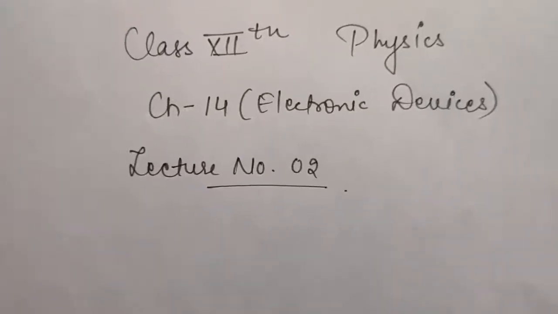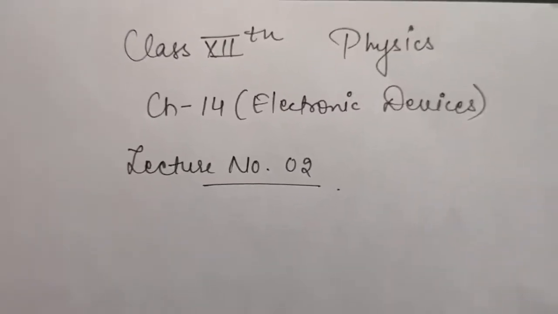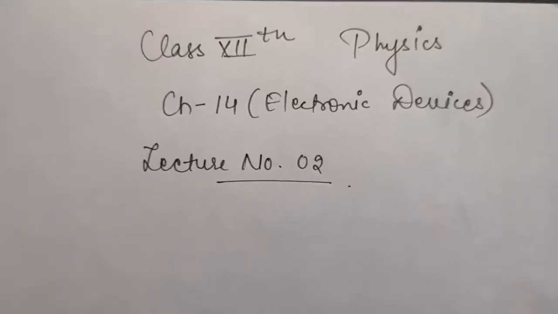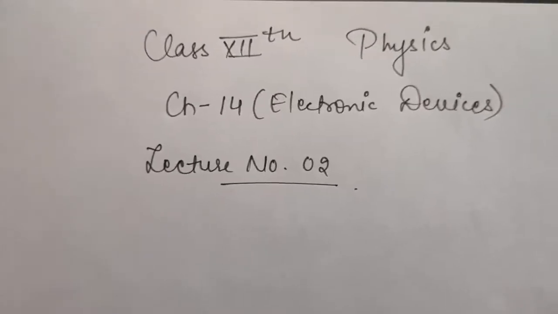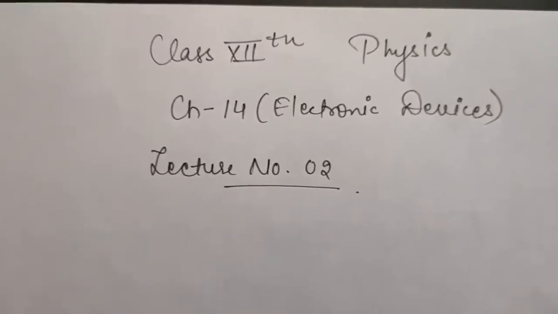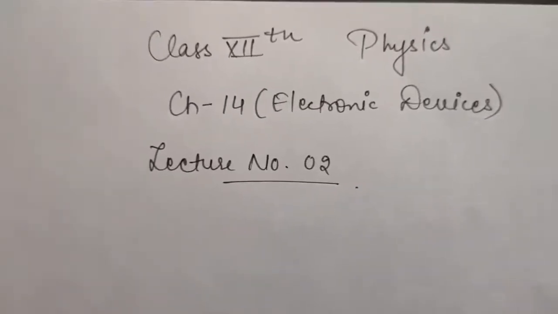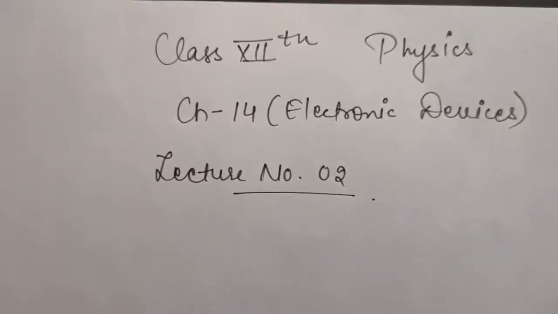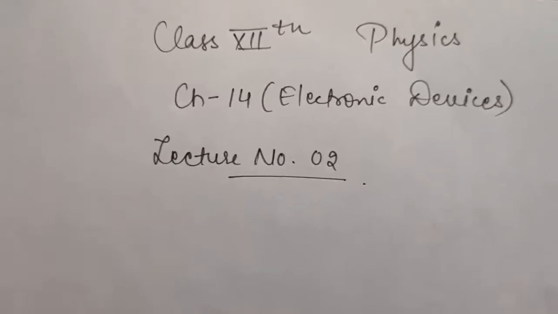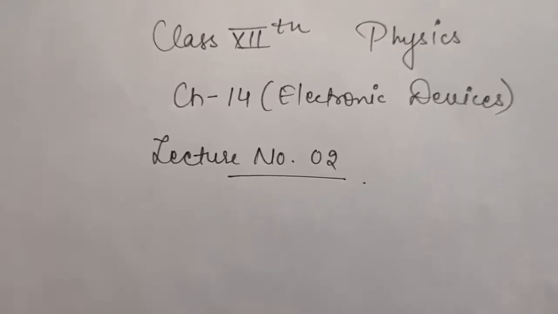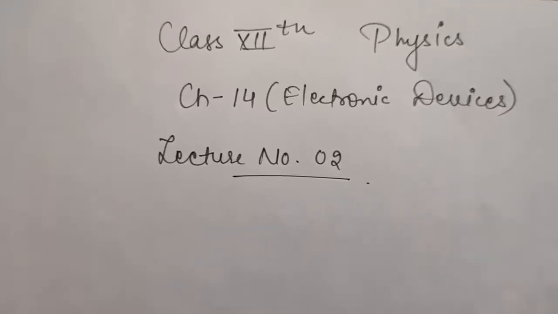So this is your subject physics, chapter number 14, that is electronic devices, and lecture number 2. In lecture number 1 you studied about various semiconductors, that is intrinsic and extrinsic, and you came to know about intrinsic semiconductors which are pure. Today we will be discussing extrinsic semiconductors, and before that I'll be explaining the energy bands of solids, in which you will come to know more about energy and the interatomic spacing between the atoms of a crystal. So let us begin with the energy bands of solids today.